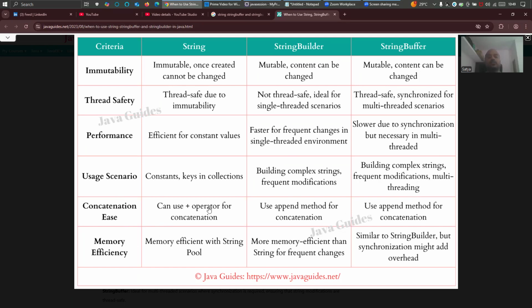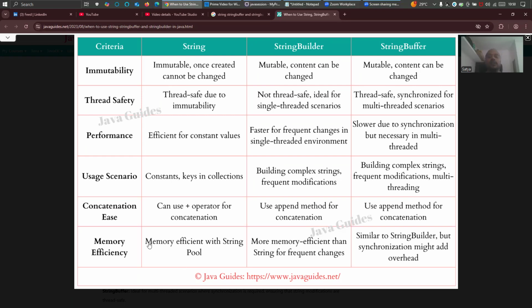For concatenation, with string you can use concat, and you can also use the plus operator. That operator is overloaded. It can do integer addition, and along with that it can join two strings or multiple strings, right? The plus operator can be used in case of string, but in case of string builder and string buffer, you have to use the append method for adding.